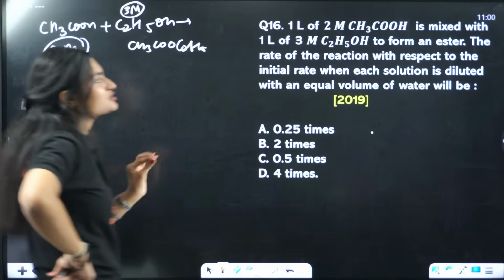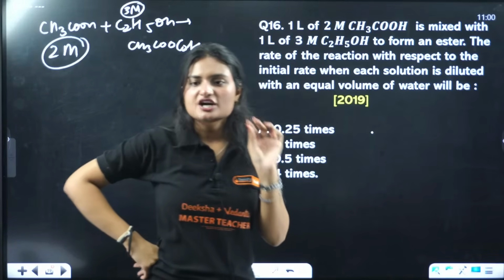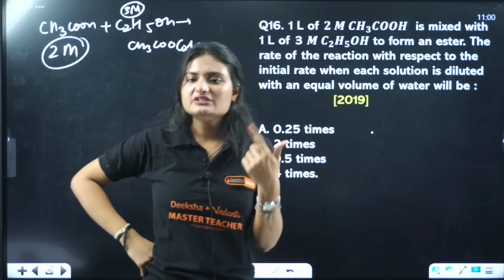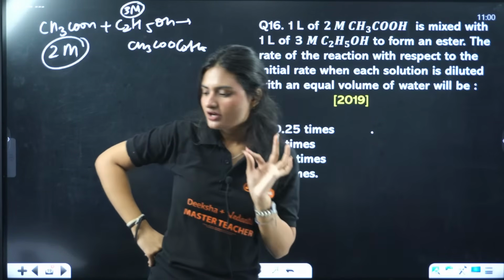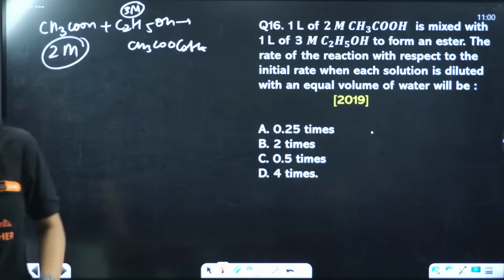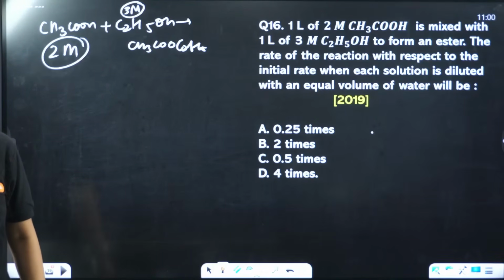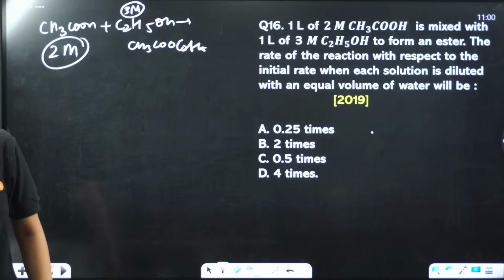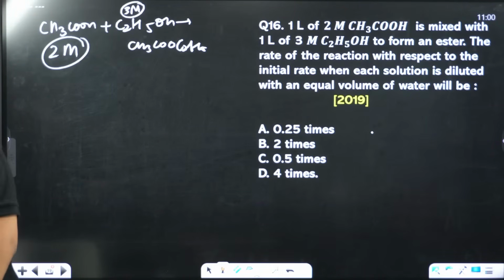What is the rate of the reaction with respect to the initial rate when each solution is diluted with an equal volume of water?